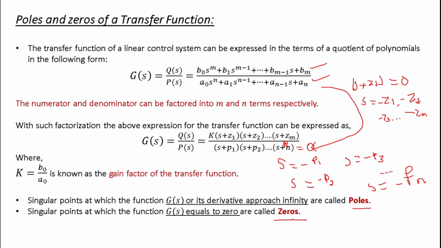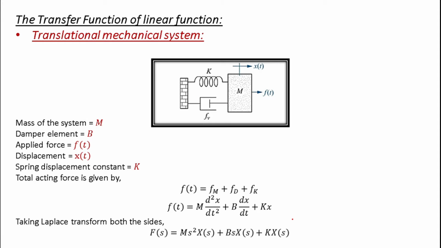Now let us take an example to find the transfer function of a linear system, that is this mechanical system given right here. In this mechanical system you can see that this is the reference, it means this end is fixed. This fixed end is connected with a spring that has the spring constant k.